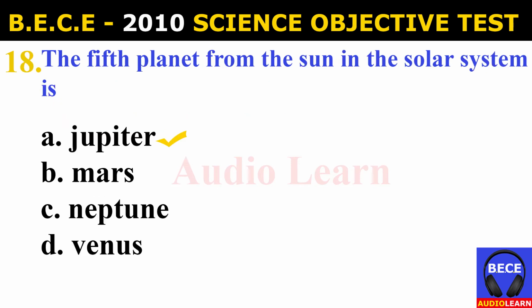Number 18. The fifth planet from the Sun in the solar system is A. Jupiter, B. Mars, C. Neptune, D. Venus. And the answer is A. Jupiter. The fifth planet from the Sun in the solar system is Jupiter.